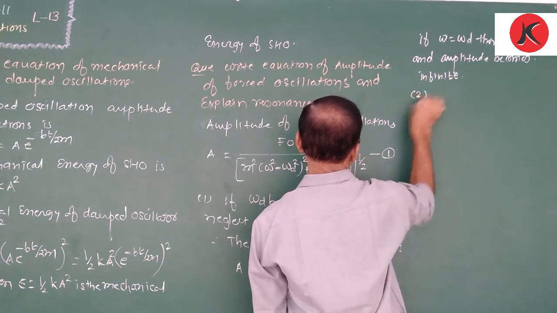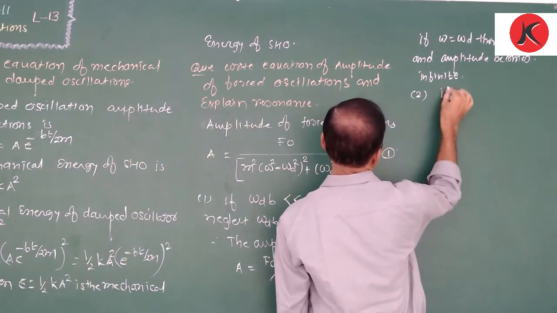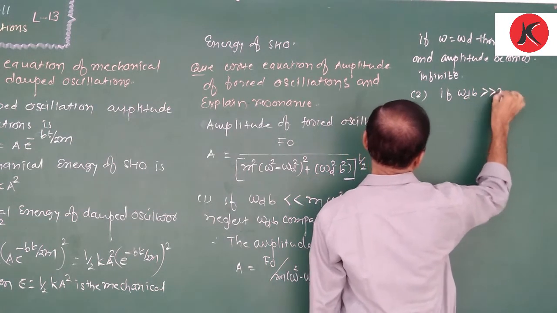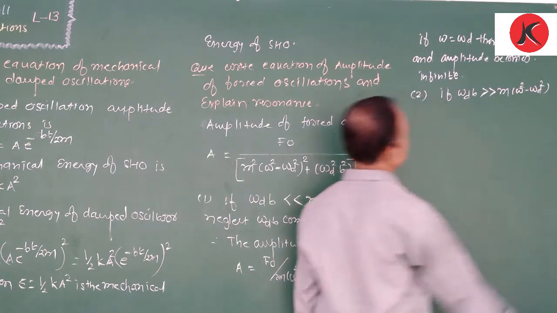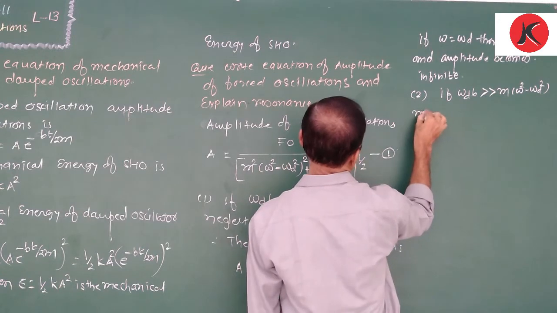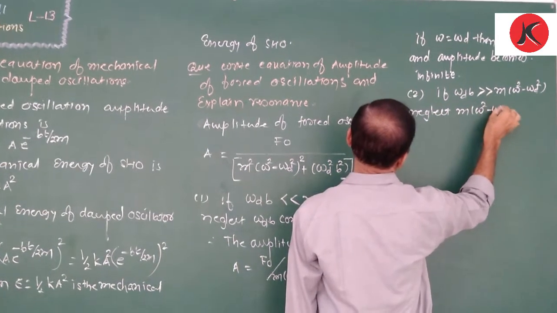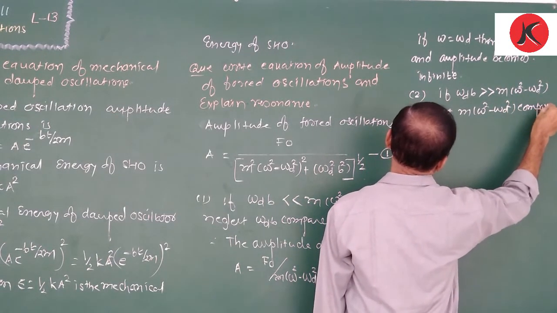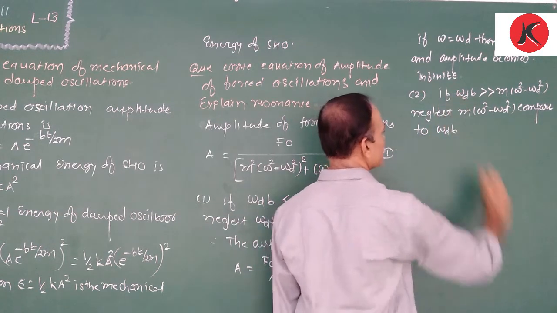Now, the second case. If omega D into b is greater than m into (omega square minus omega D square), in this condition we neglect m into (omega square minus omega D square) compared to omega D into b.